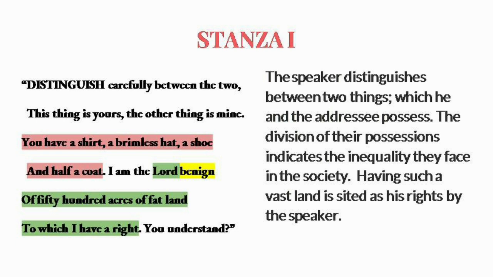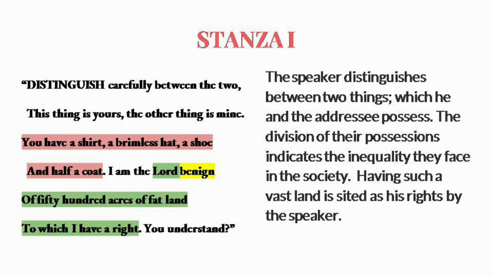So the first stanza: distinguish carefully between the two. This thing is yours, the other thing is mine. From these lines, it is clear that there is one speaker and he is talking to an unnamed listener. But as the poem progresses, we will be able to understand who the speaker is and who the listener is.